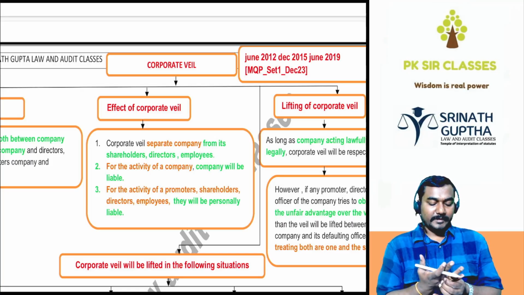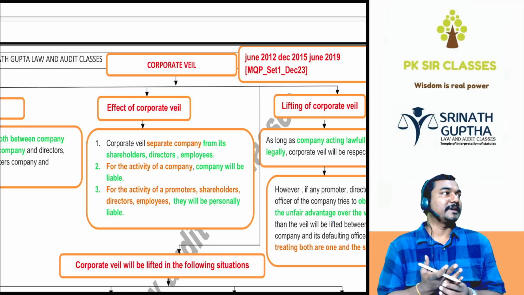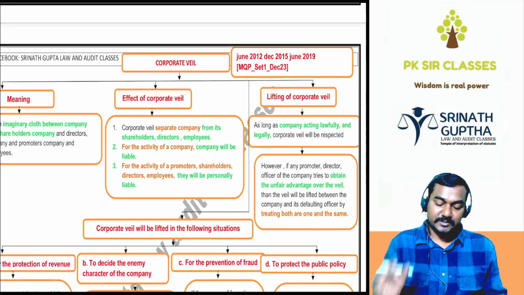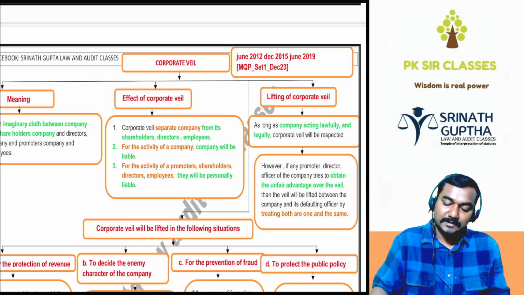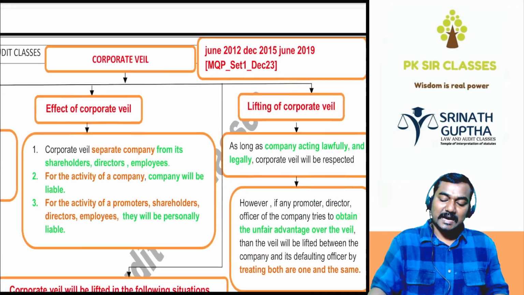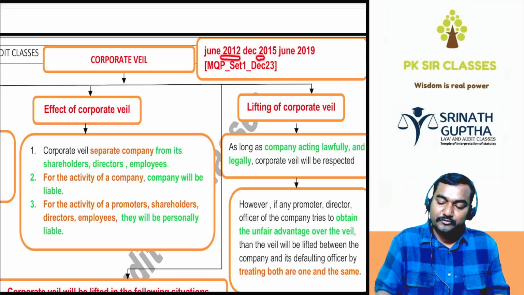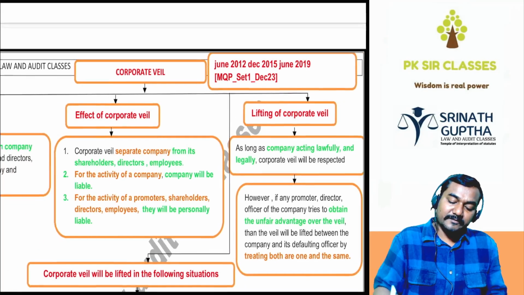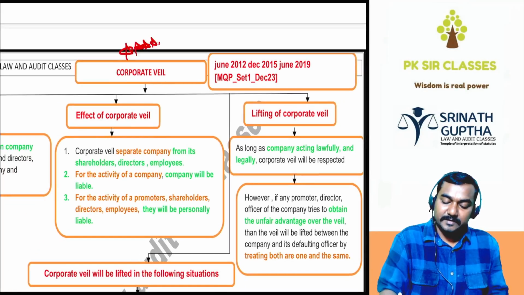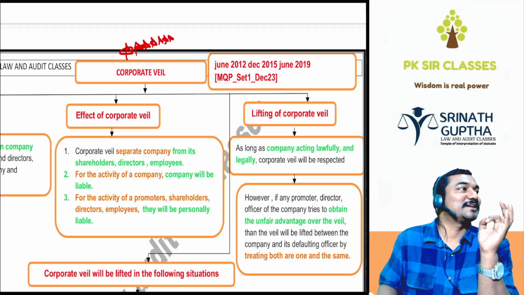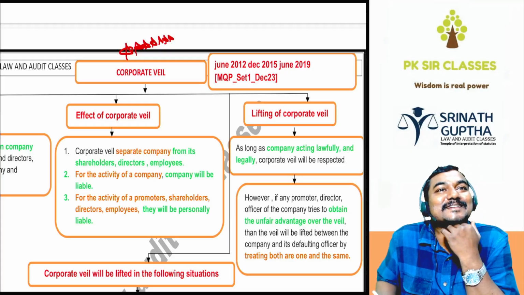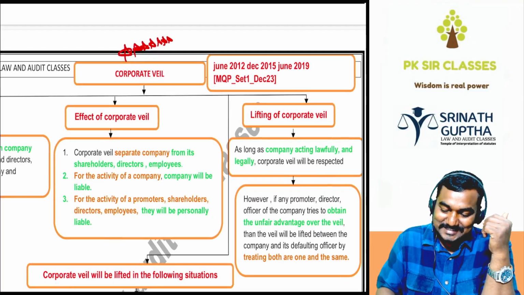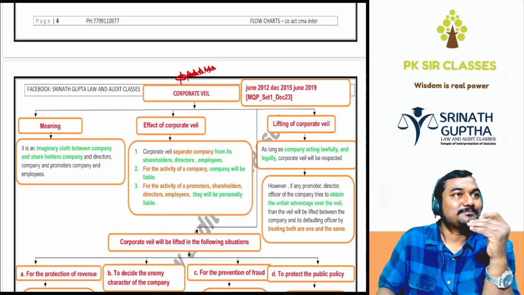So what we discussed till now is not that much important from exam point of view. And the first topic 6.1, first topic in the CMA inter company sector, this is the first important topic beta. This was already asked in the exam 12, 15, 19 and recently 23. So this concept will be very very important. You already know about all these things, but since it is there in the syllabus, we'll explain a little fast.